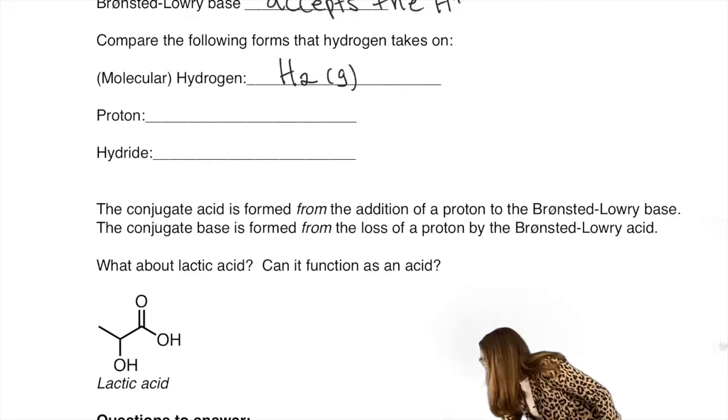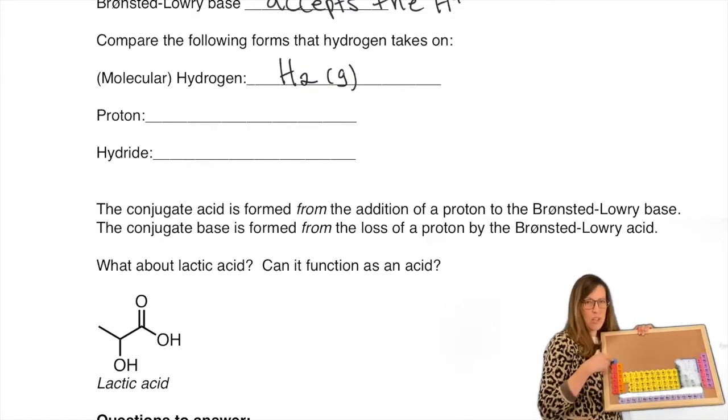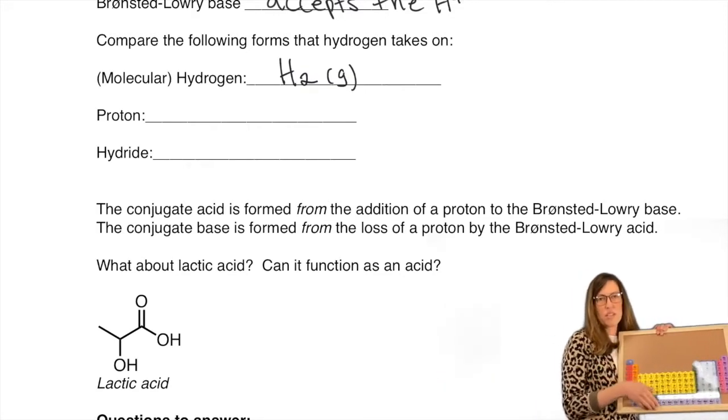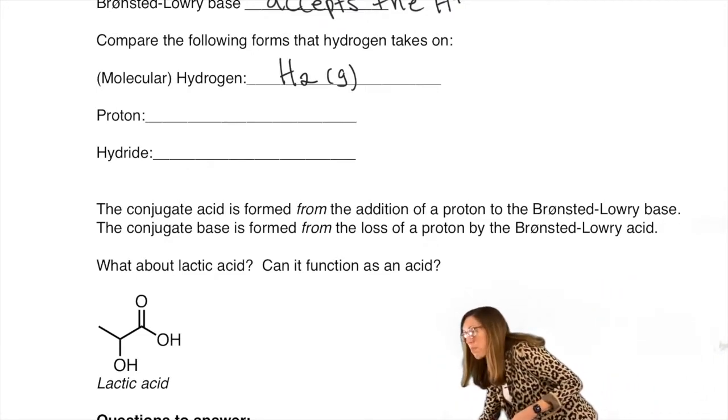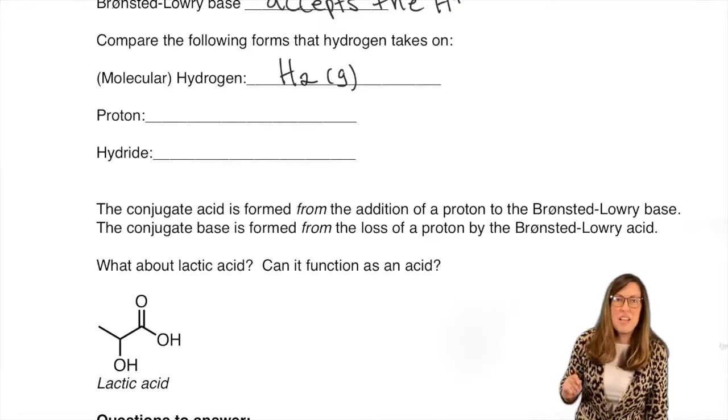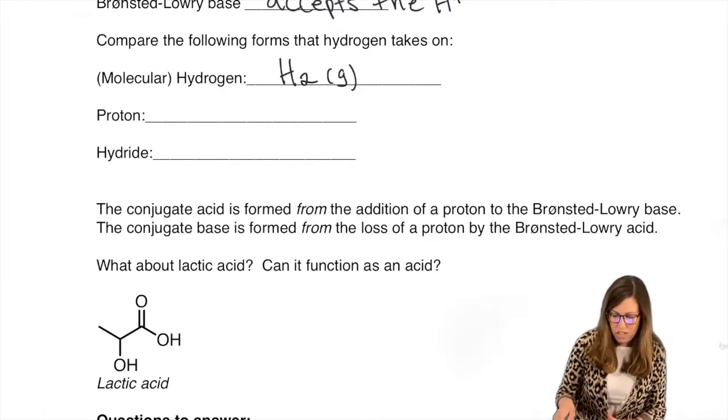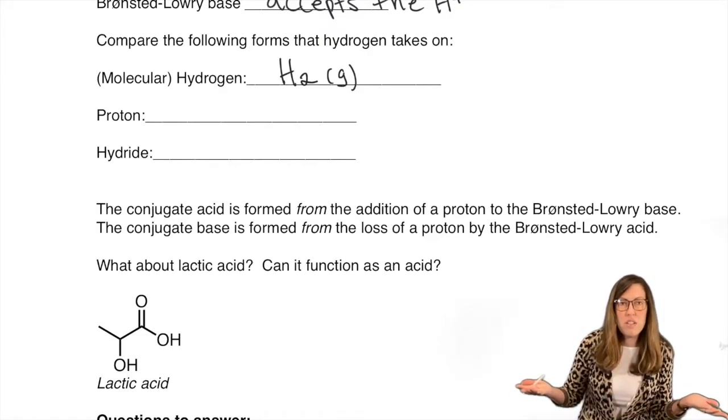If you look at a periodic table, it's way over here. One electron. 1s1 is its electron configuration. If you take that electron away, which is what happens in an acid-base reaction, and we're going to show how that actually happens, it has no electron left. It's now H+.